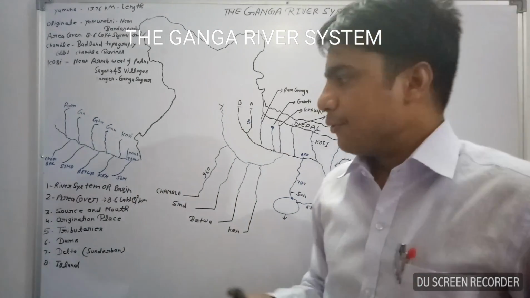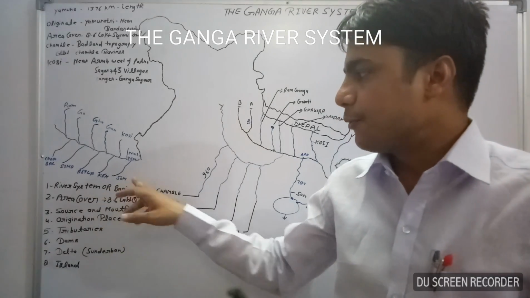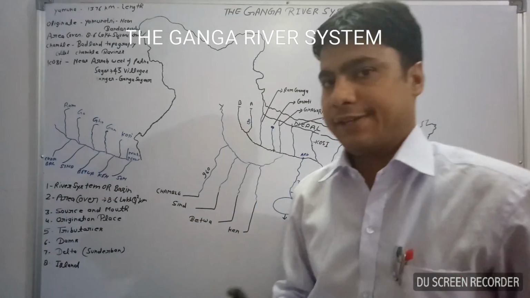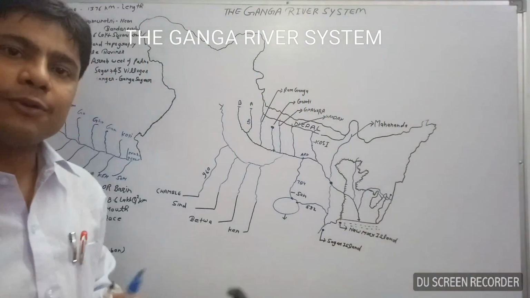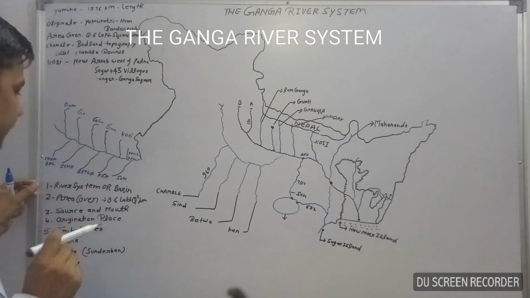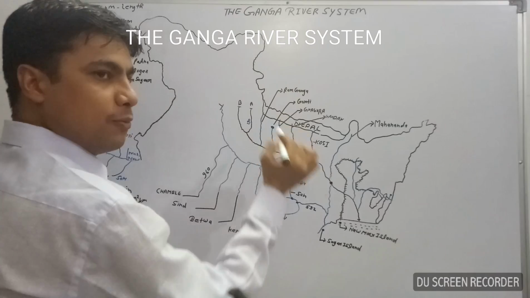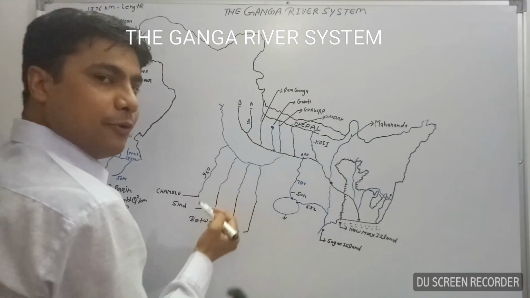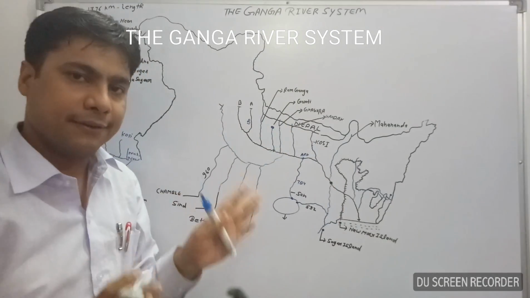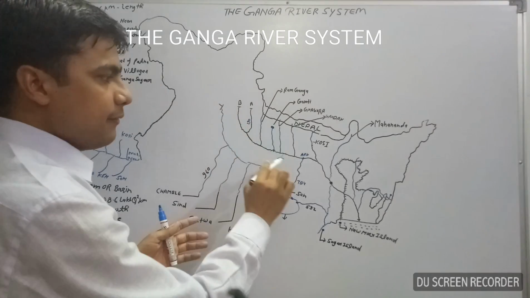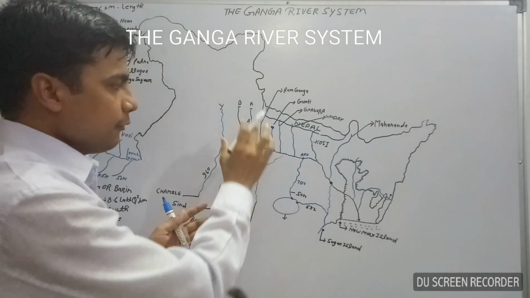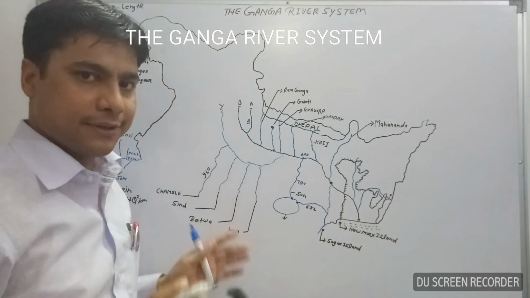Now we are going to describe our first point, river system or basin. What is river system or what is river basin? River system means the main river flowing from source to mouth along with its tributaries is known as the river system.